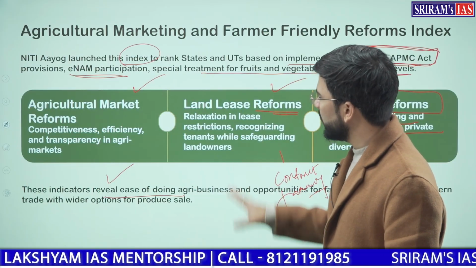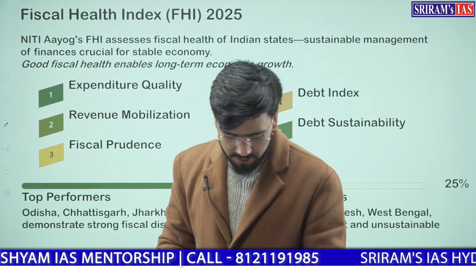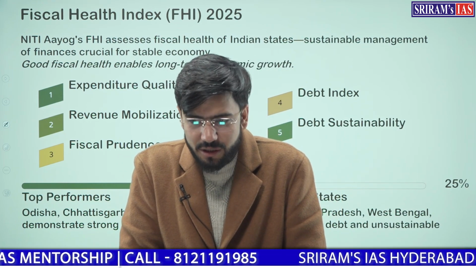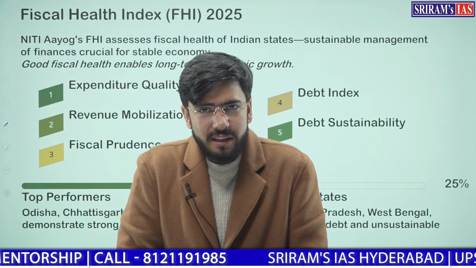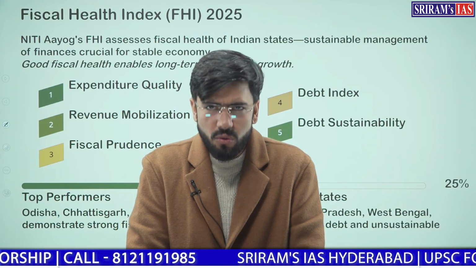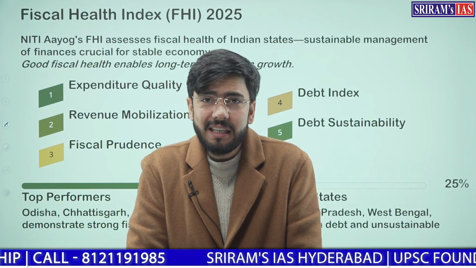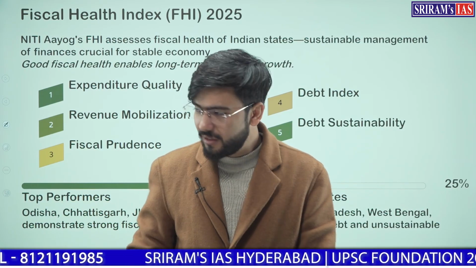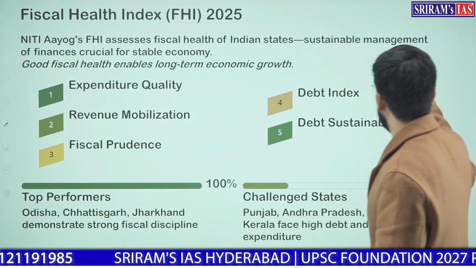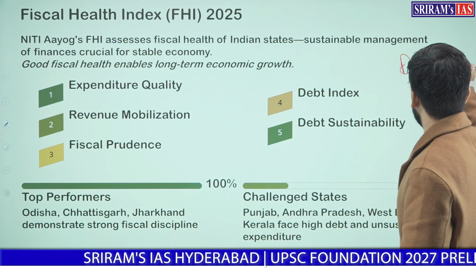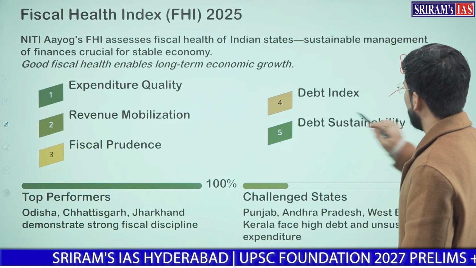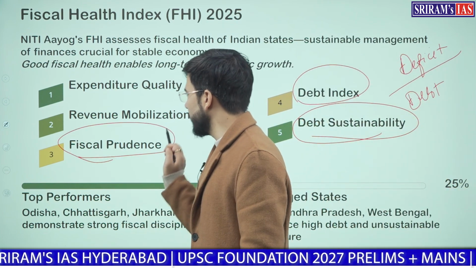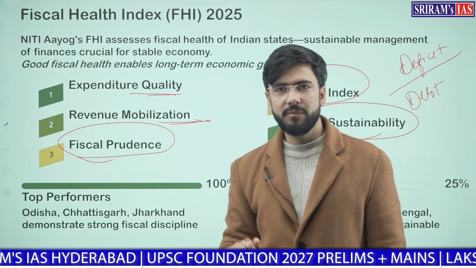Now, all this capital is sought by the states, and once they are looking at how to procure it, what do they go for? Either they go for debt, or borrowings or loans, or they increase their fiscal deficit. Now these are the two parameters. First is deficit and debt, or debt index and debt sustainability, and then fiscal prudence, revenue mobilization and expenditure quality.